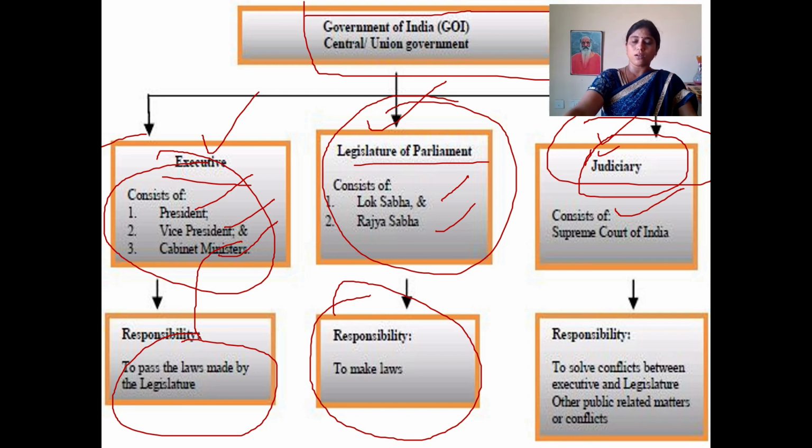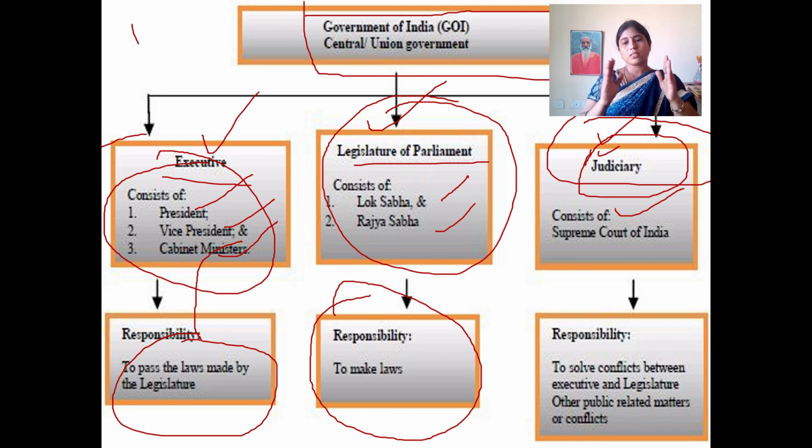So all our legislatures' law making and our executive department's implementation procedure is supervised by our judiciary, nothing but the Supreme Court of India, apex level. This type of distribution of powers we call horizontal power distribution.